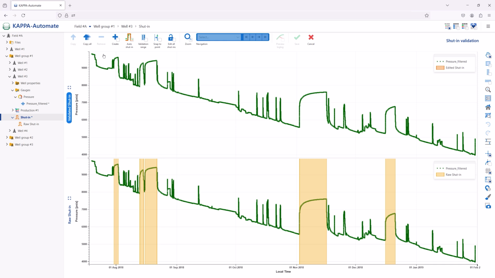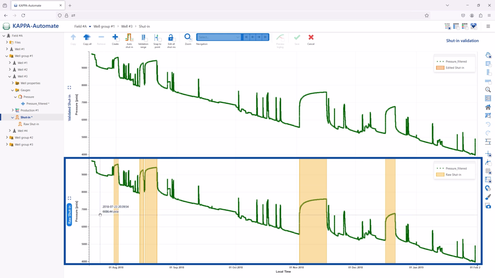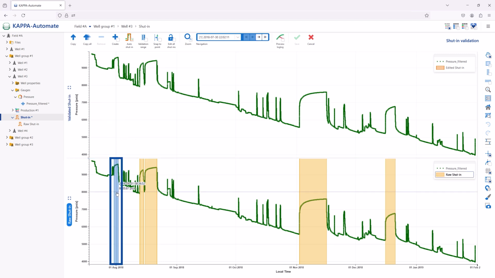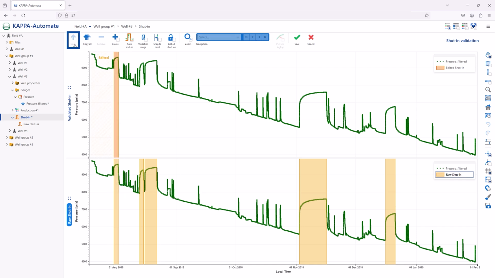Under the Plot tab, 2 plots are shown: a raw shut-in plot, showing the raw shut-ins, and a validated shut-in plot, showing the validated shut-ins. Select one or multiple shut-ins in the raw shut-in plot and click on Copy to move them to the validated shut-in plot. A double-click on the raw shut-in does the same too.